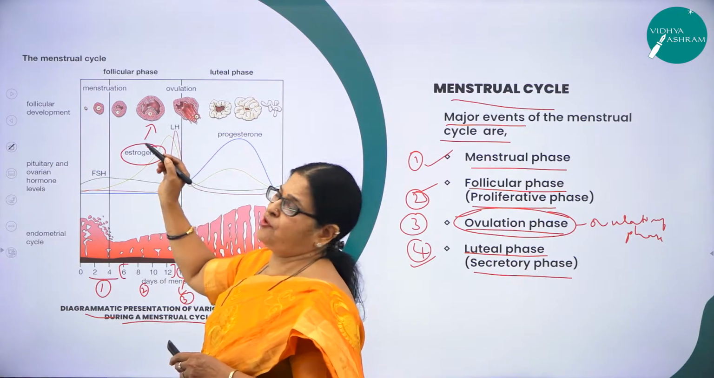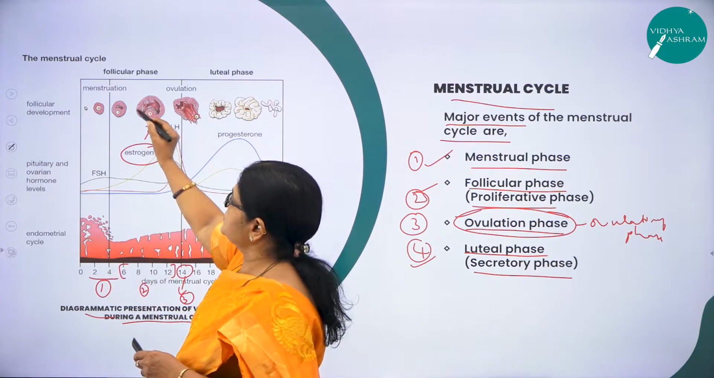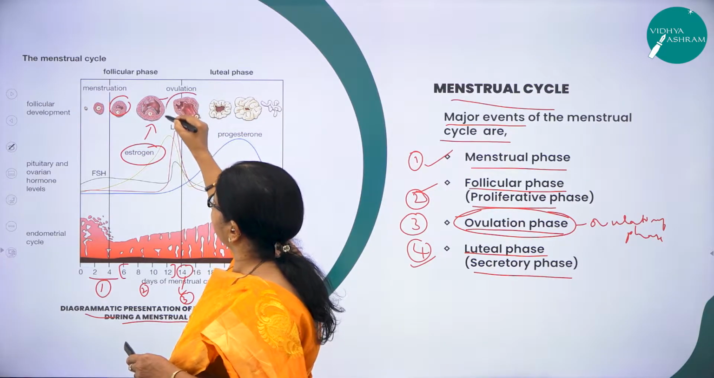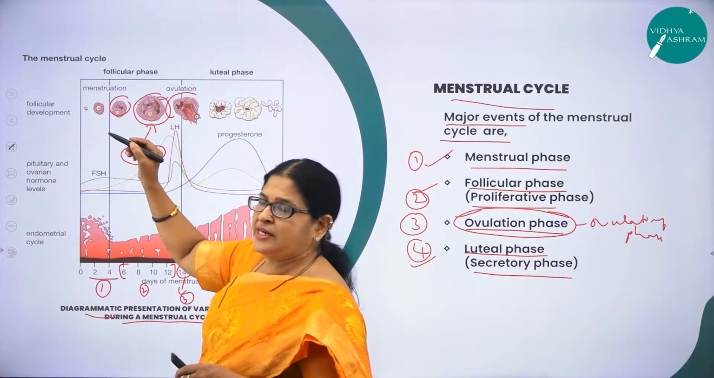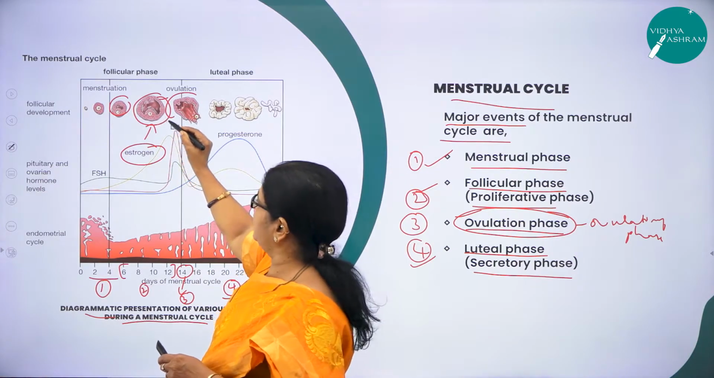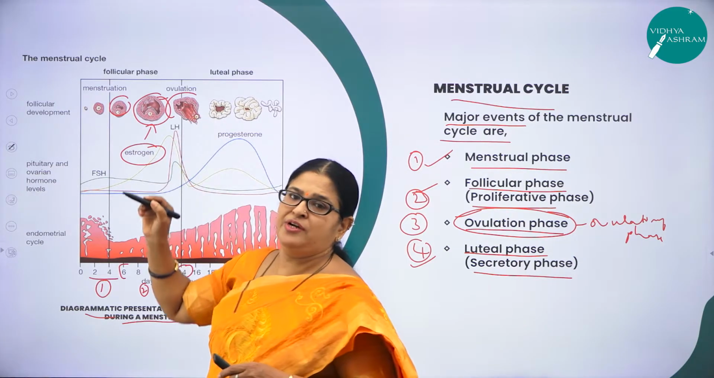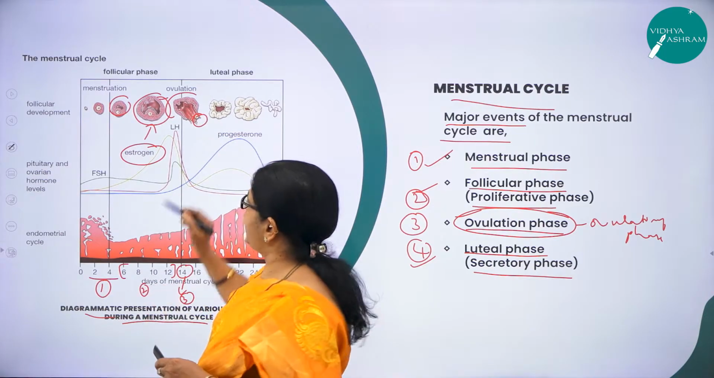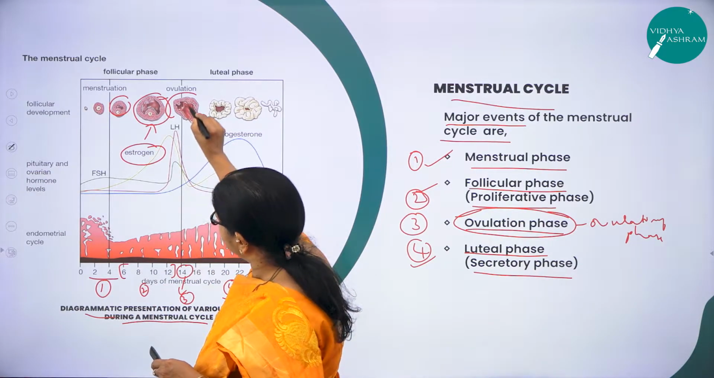So hence the name follicular phase, as here you can see the primary follicle will develop into a mature Graafian follicle. Here you can see the development of a mature Graafian follicle. Here you can see the rupture of the mature Graafian follicle, thereby releasing the ovum. Hence we call this, see you can see here in this line.